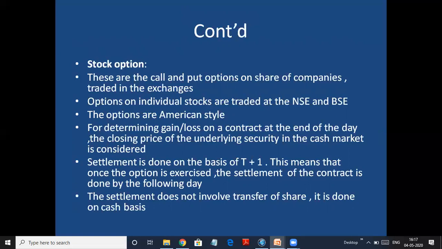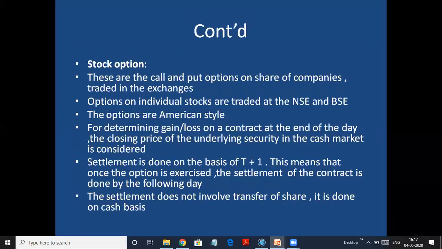For determining gain or loss on a contract, at the end of the day, the closing price of that security in the cash market is considered. So today, if we are ending the contract, whatever is the price of that stock, if I have an option on Infosys stock and today I'm closing it, exercising it, my gain or loss will be determined depending on the closing price of Infosys today.